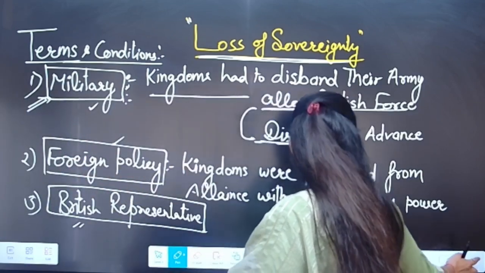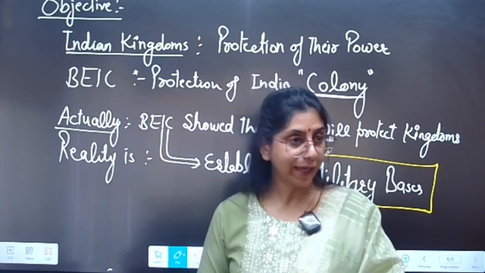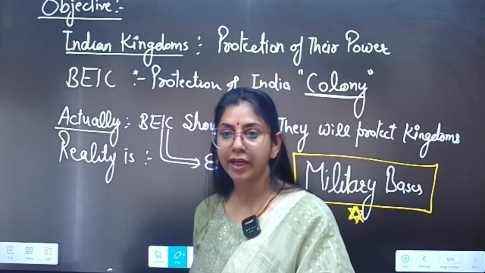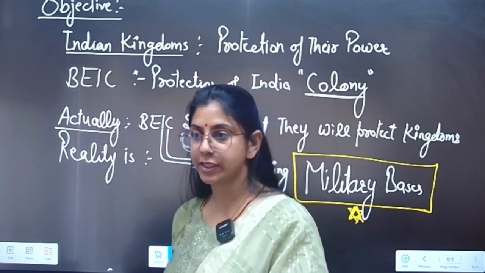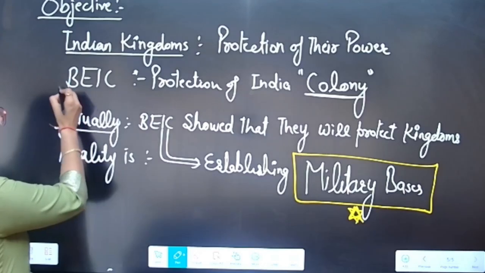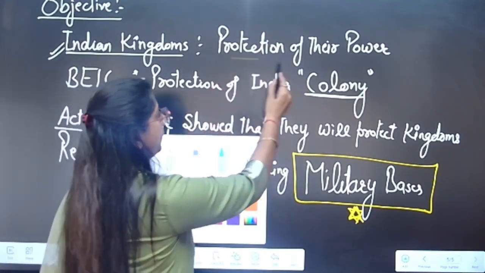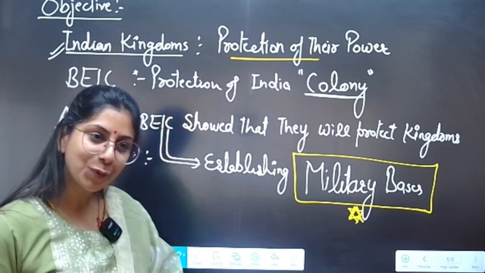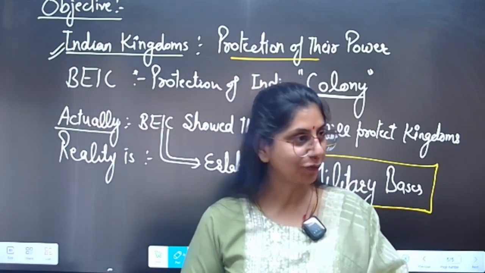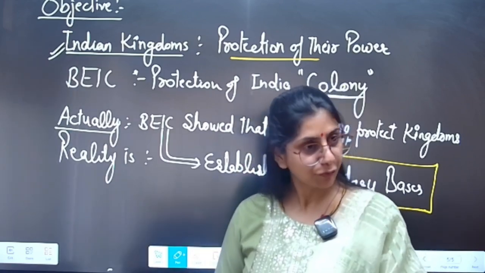So now let us discuss the objective, because it was an agreement, an alliance between two parties. One was the British East India Company, another one was the Indian Princely States. So there must be some objectives of these two. The objective of the Indian kingdoms was that they wanted to protect their power, their rule, their kingdom. They wanted to extend the territories of their kingdom from their neighboring kingdoms, from other European forces.